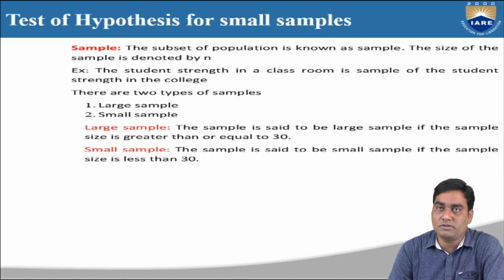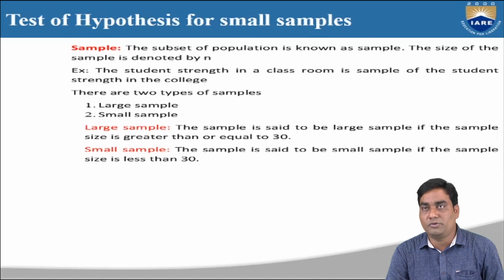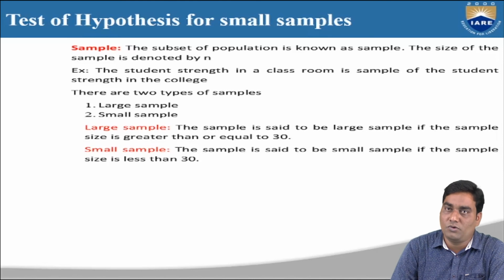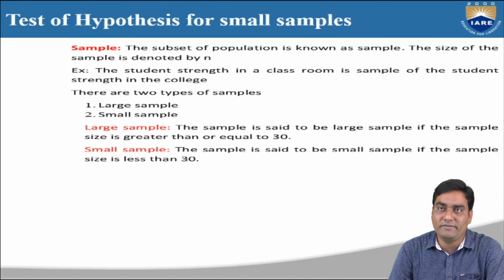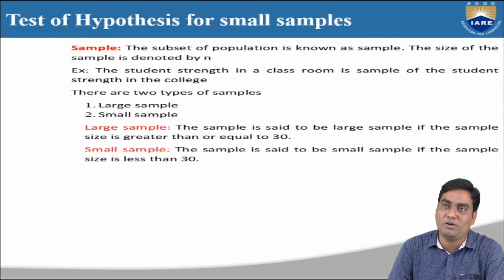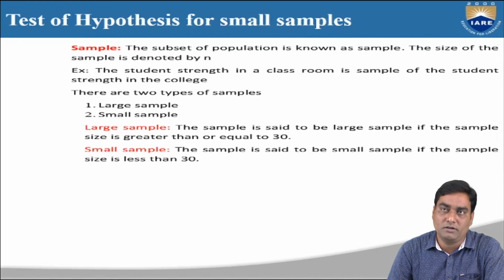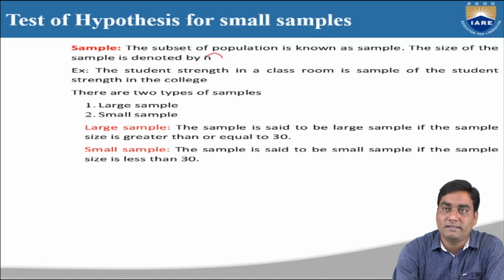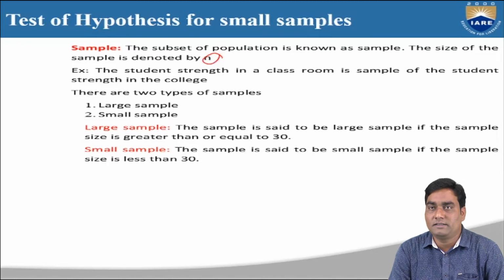Next, the last concept before we start test of hypothesis for small samples. What is a sample? Simply, we can say that a subset of any population is known as a sample, or a part of the population is known as a sample. The sample size is always denoted by the small n symbol.